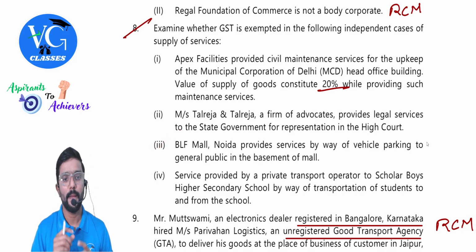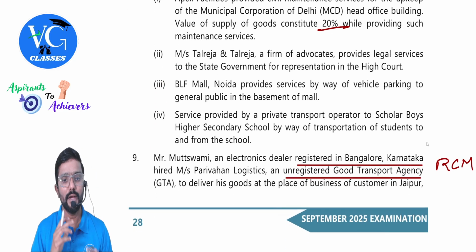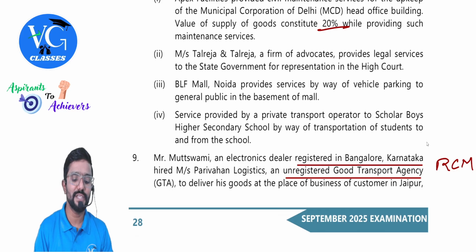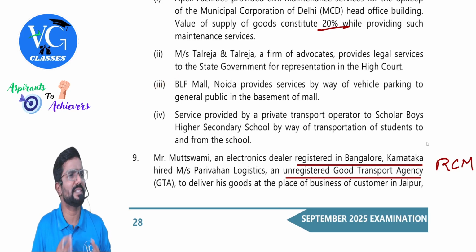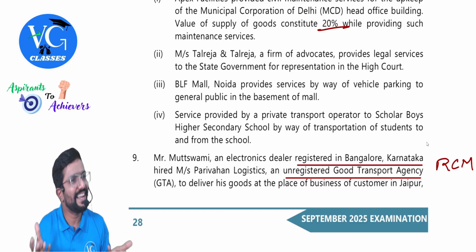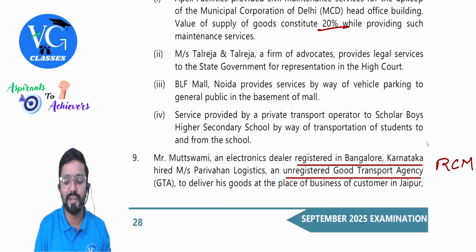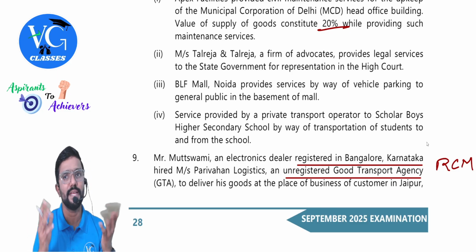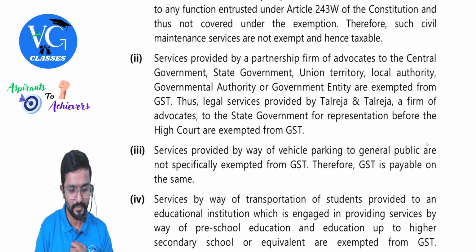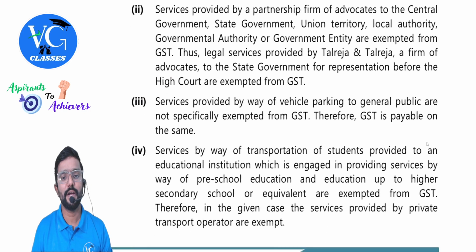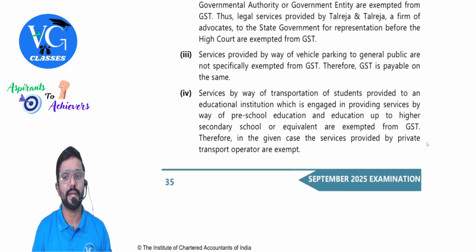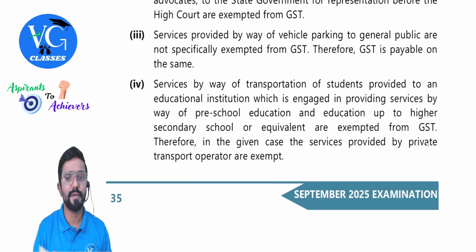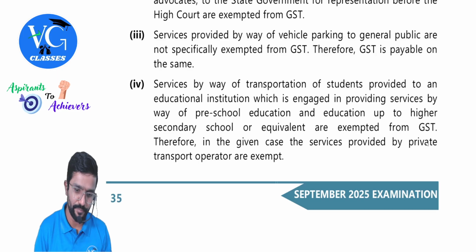Next, third one. BLF Mall, Noida, provides services by way of vehicle parking to the general public in the basement of the mall. Guys, if you see the entire exemption list, nowhere is this item covered. That means what? Taxable. Vehicle parking is nowhere exempt, hence taxable. Services provided by vehicle parking to the general public are not specifically exempted from GST. Therefore, GST is payable on the same.